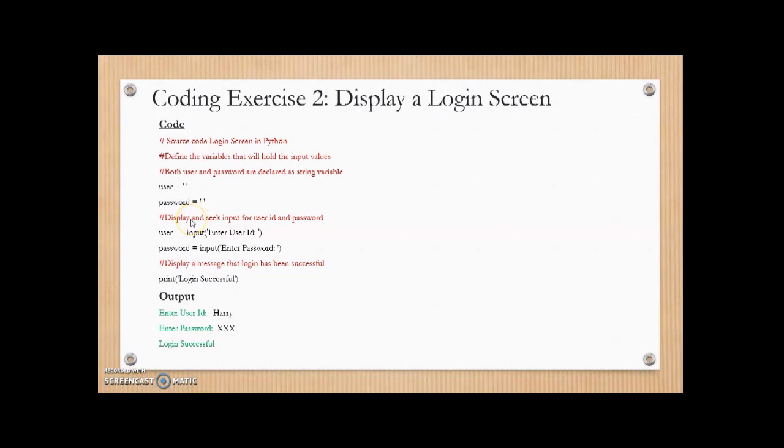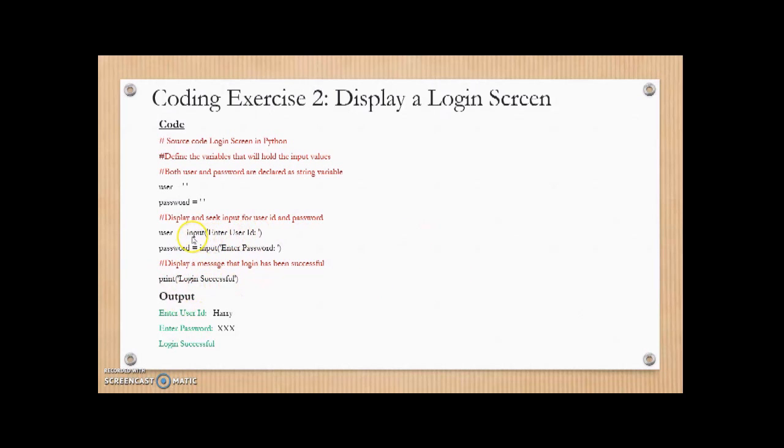Now we want to display a message to the user so that they can input the user ID and password. The command for that is user is equal to input, enter user ID, password is equal to input, enter password.